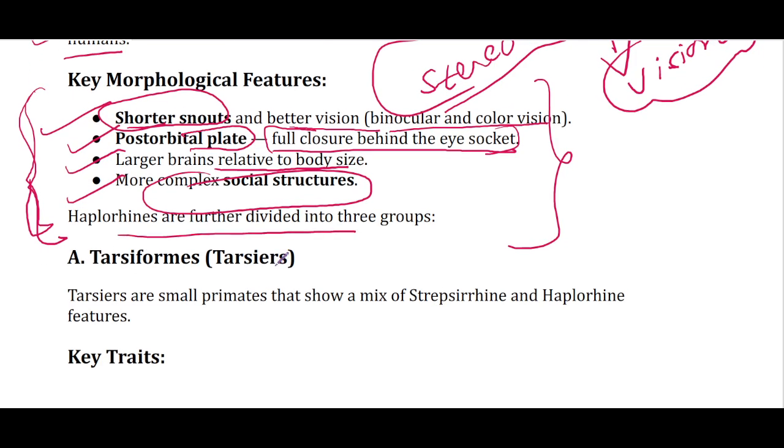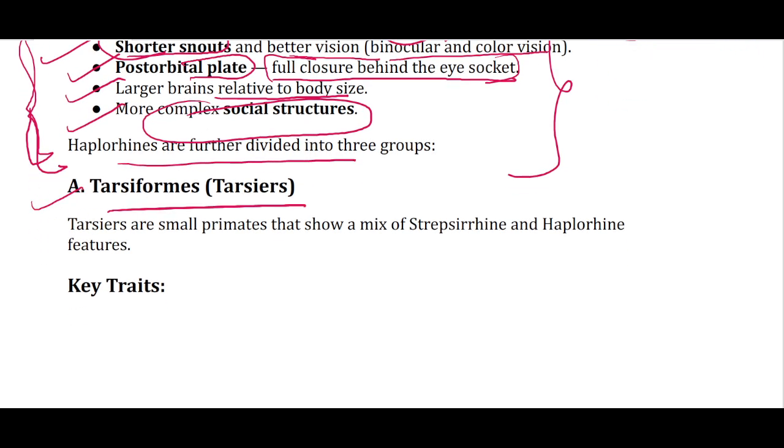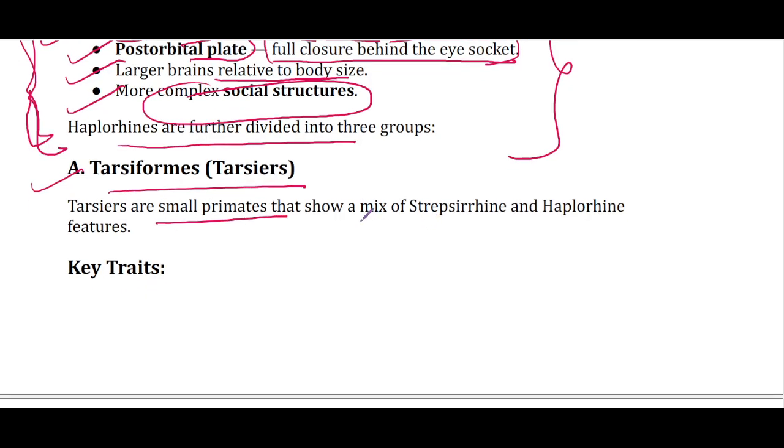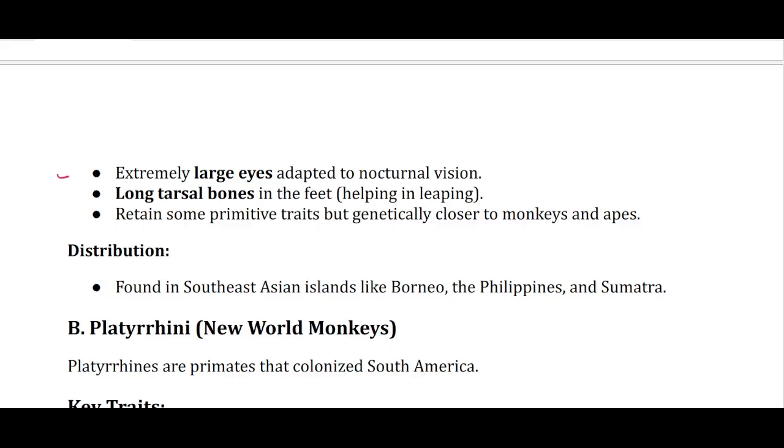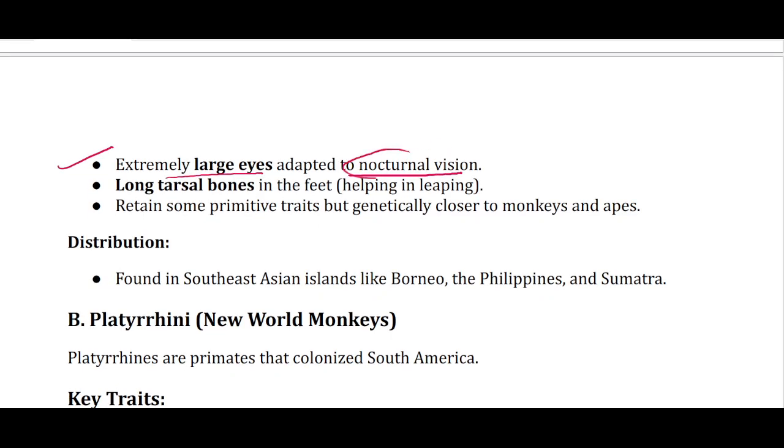Then haplorhines are further divided into three groups. First, tarsiforms or tarsiers, which are small primates that show a mix of Strepsirrhini and haplorhine features. You can say they act as a bridge between Strepsirrhine and haplorhine. Now, key traits of tarsiers: they have extremely large eyes that are adapted to nocturnal vision. So यहाँ पे nocturnality, the nocturnal lifestyle, is a feature of Strepsirrhini. Then they have long tarsal bones in the feet that help in leaping. And then they retain some primitive traits, but are genetically closer to monkeys and apes.